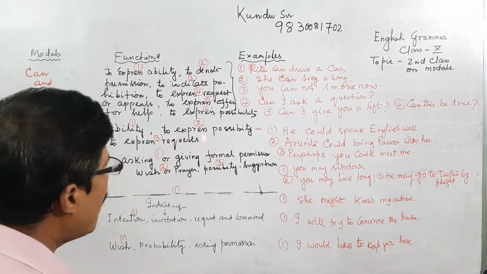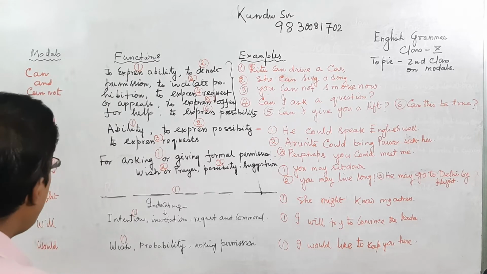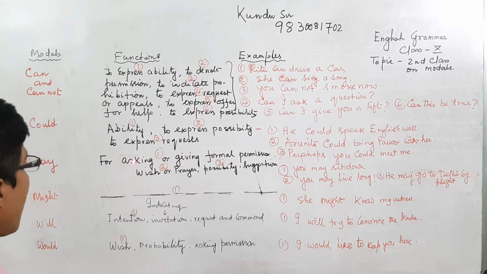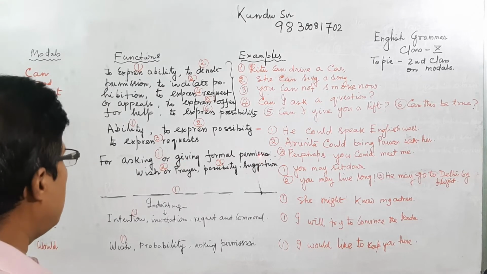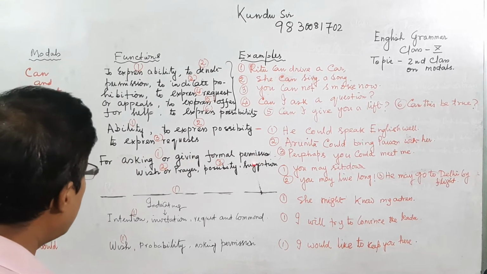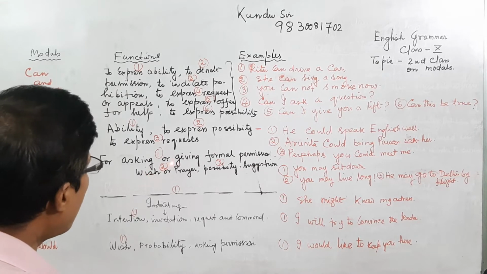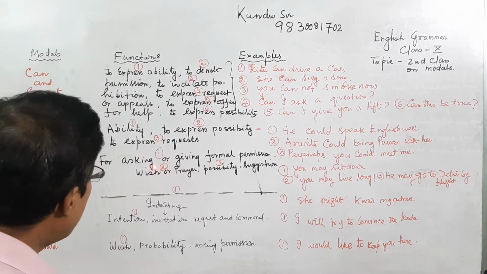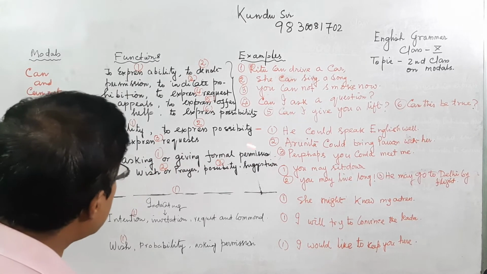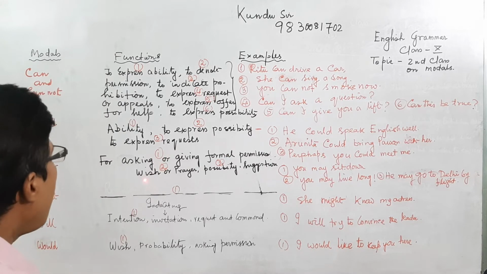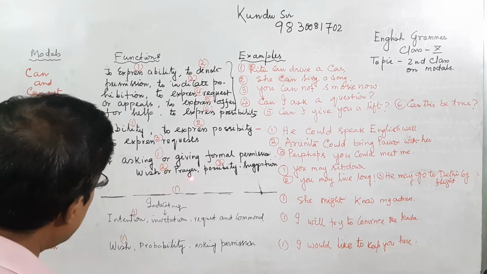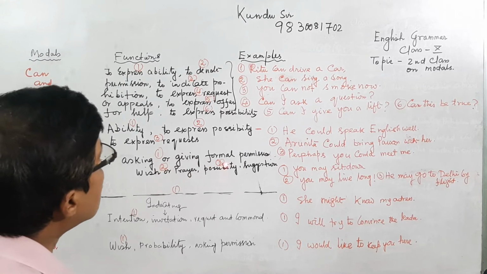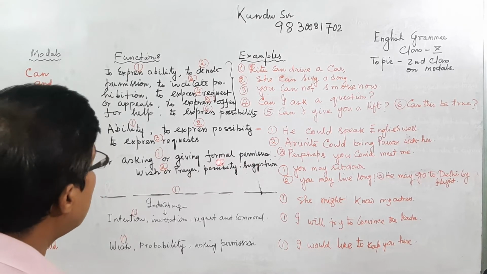It is the request. Now I am coming to may. May means for asking, you can use it for giving formal permission, for formal permission or wish or prayer. That means asking or giving formal permission I am indicating as 1, wish or prayer as 2, and possibility and suggestion as 3.